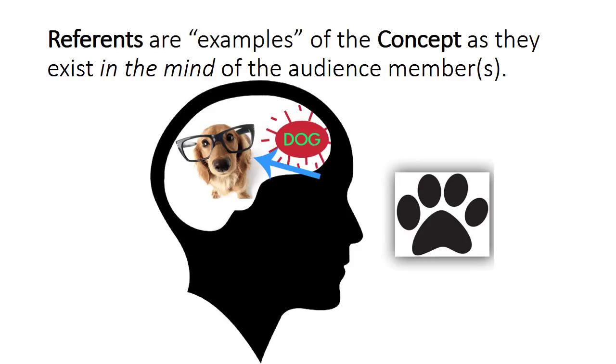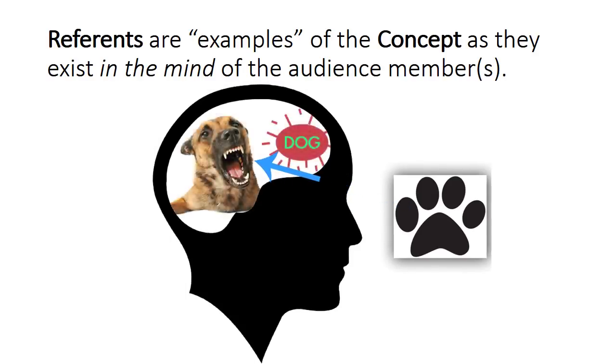They might be reminded of a particular dog that they live with at home or that their neighbor has. Some people like dogs. Some people are afraid of dogs. Maybe there are particular referents in the mind of that person, mean dogs that they've known, or maybe they were bitten by a dog. And that's going to change their concept of what a dog is. And that's why different people will have different reactions to a particular sign. This sign is sort of neutral. It doesn't say mean dog, doesn't say nice dog, but a person seeing this sign might be reminded of a concept of dog that's either positive or negative.